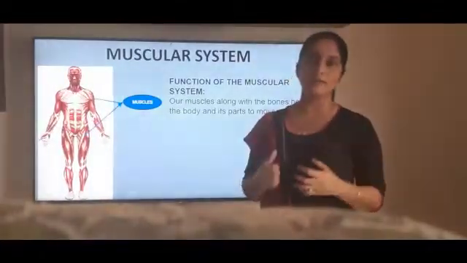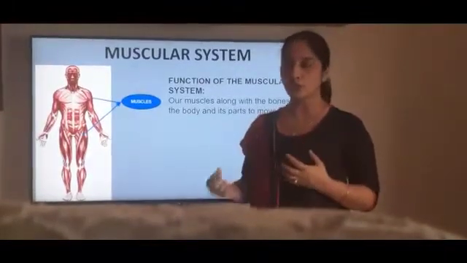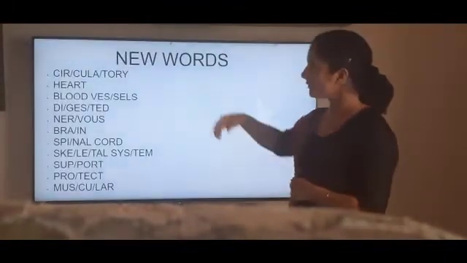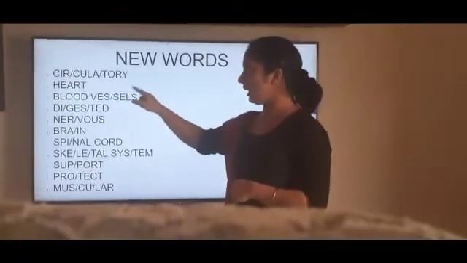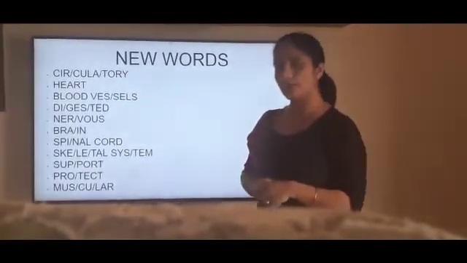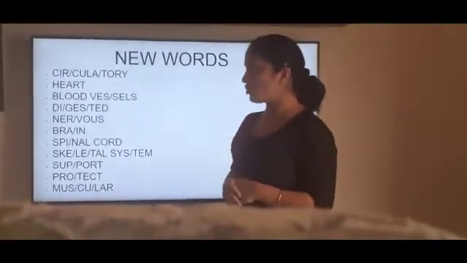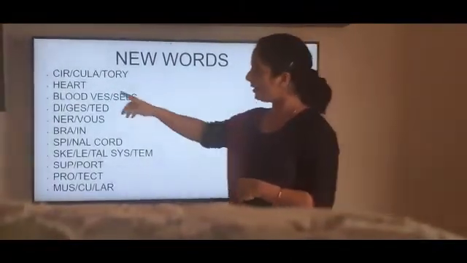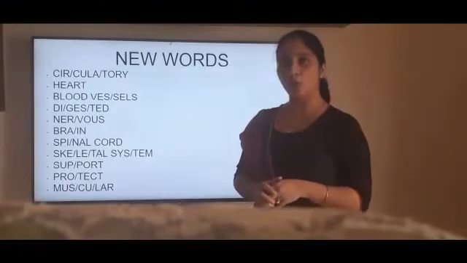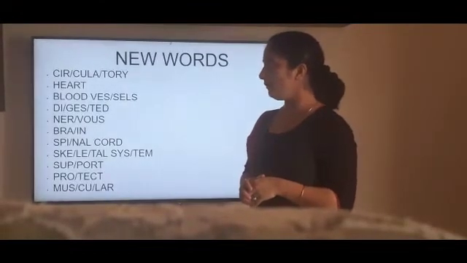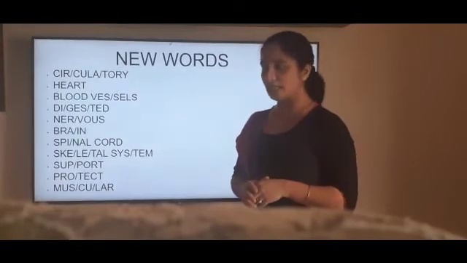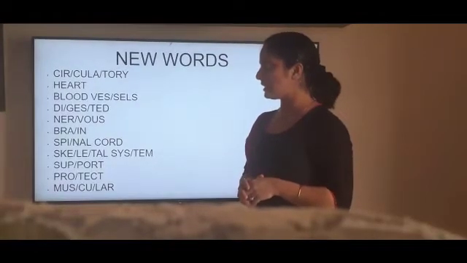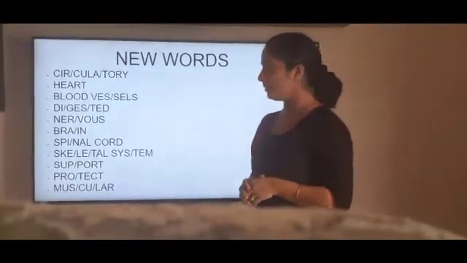Now children, whatever we have done till now, we'll just go through the new words. Circulatory. Heart. Blood vessels. Digested. Nervous.